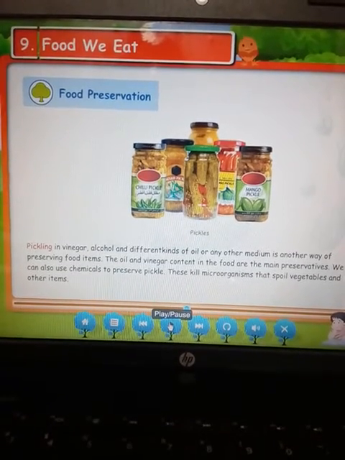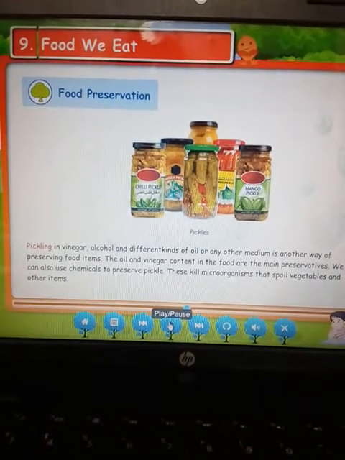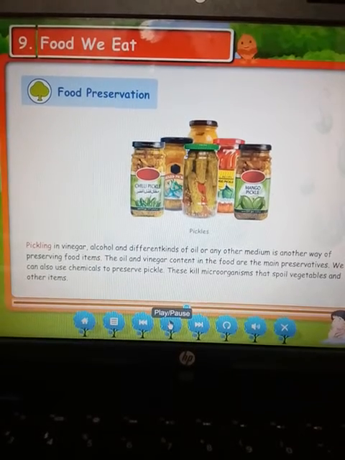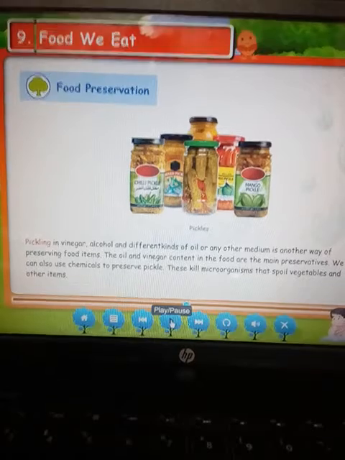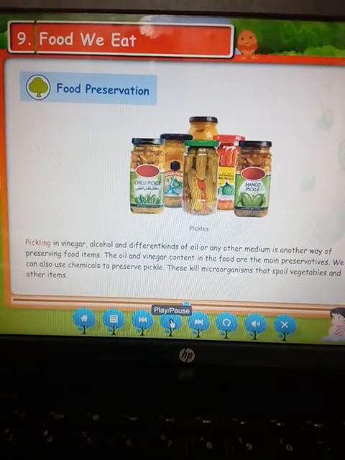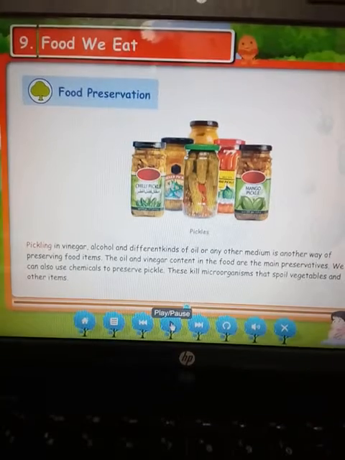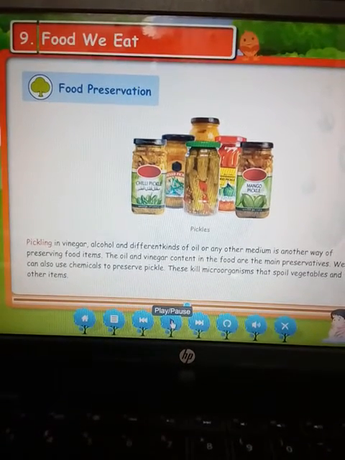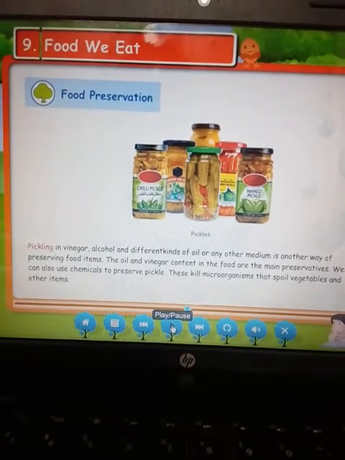We can also use some chemicals to preserve pickles. These chemicals can kill microorganisms that spoil vegetables and other harmful things. They are killing the microorganisms, but they are spoiling the vegetables also. It means we should not use chemicals. Instead of that, we should use these traditional natural methods to preserve any food item.